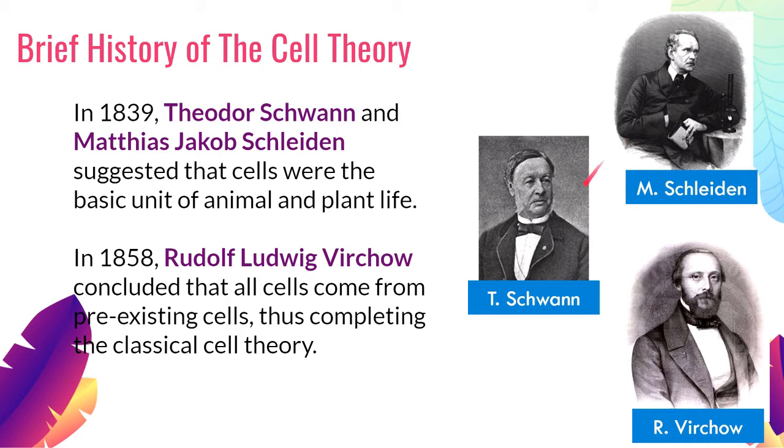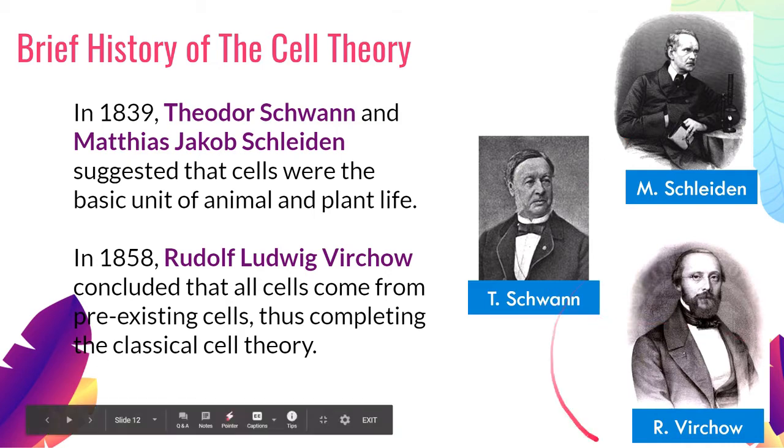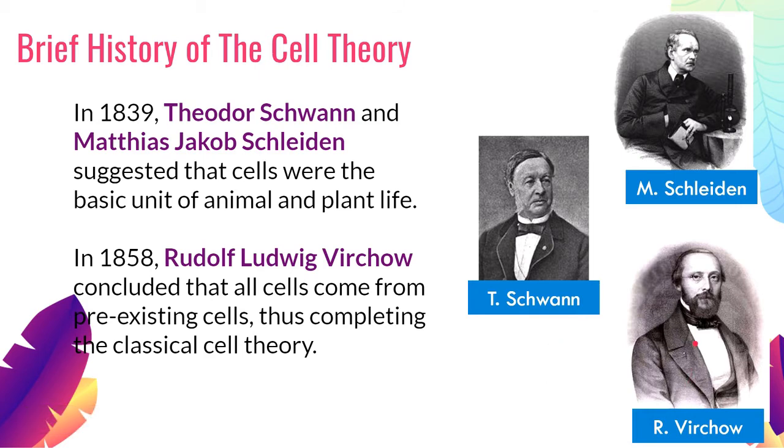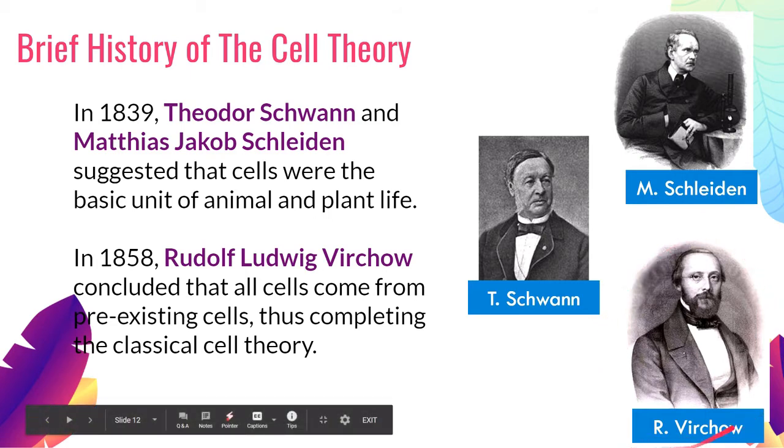In 1858, Rudolf Ludwig Virchow said that he discovered that cells can only come from already existing cells, from already living cells. So cells give rise to new cells. It means that cells do not just appear out of nowhere. They must have their parent cells. So together: Schwann, animals are made up of cells. Schleiden, plants are made up of cells. And Virchow, cells can only come from pre-existing cells. So together, the three of them completed the classical cell theory.